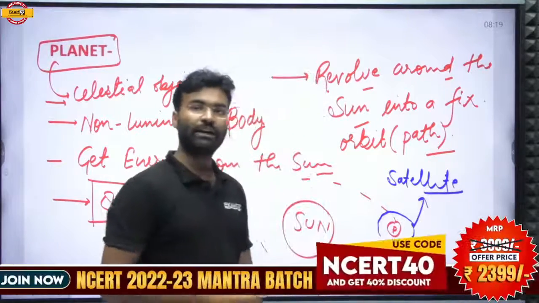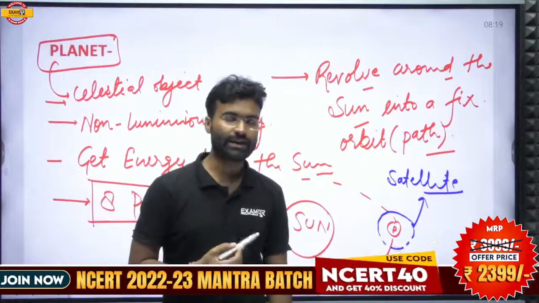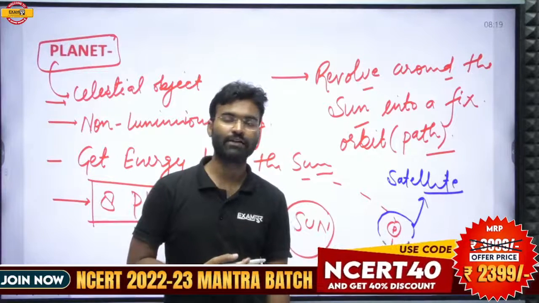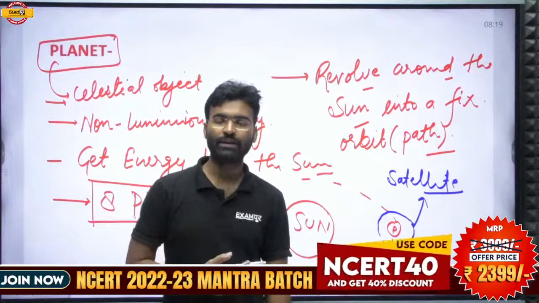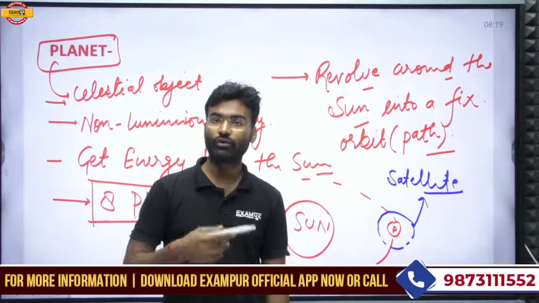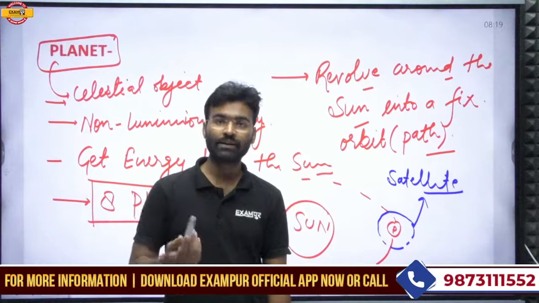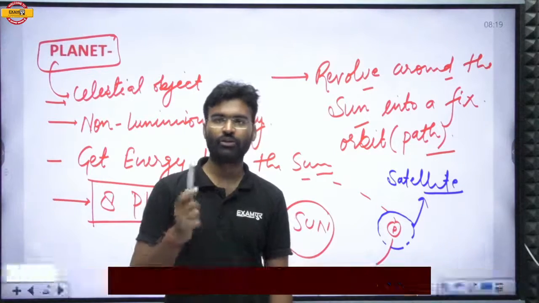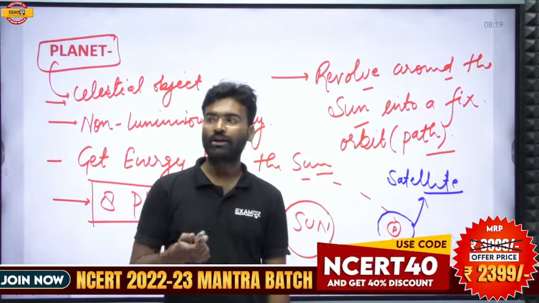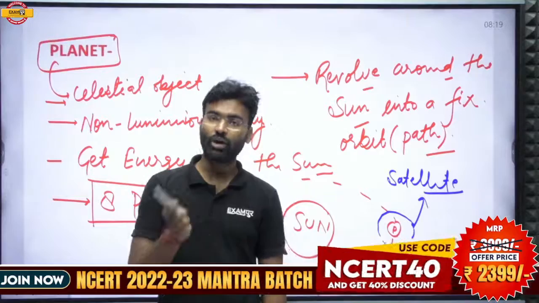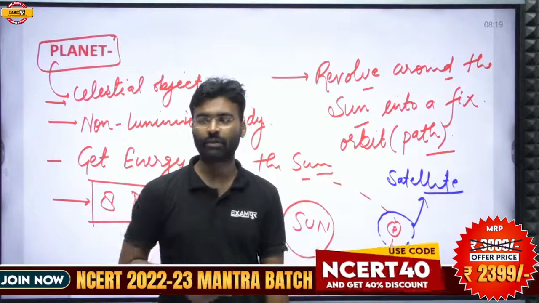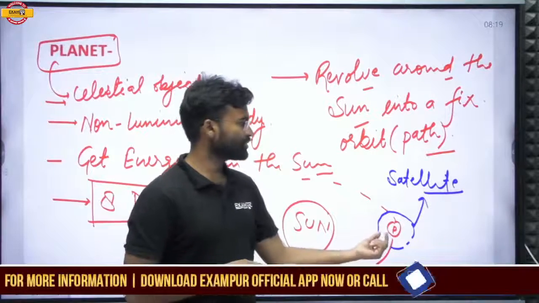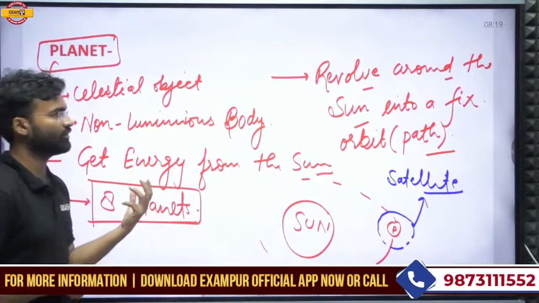So what is the meaning of satellites? Satellites are celestial objects which revolve around the planets, not the sun. And the particular celestial objects that revolve around the sun are called planets. So these are some important features of the planets.